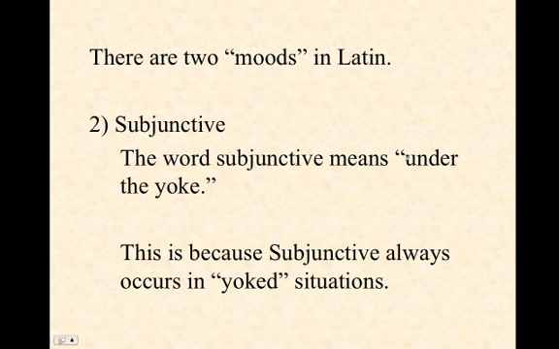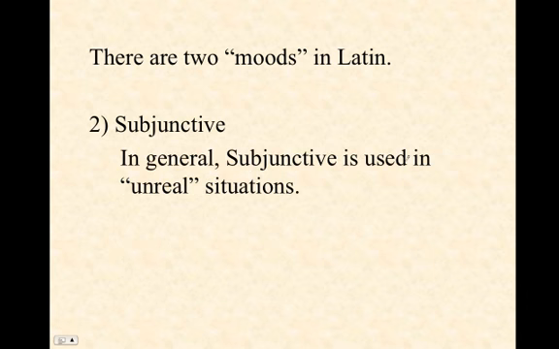Unlike the indicative, the subjunctive in some way is describing something that is not truly a real situation, at least yet. Now, the word subjunctive comes from the Latin meaning under the yoke. And you're going to see that subjunctive appears in what we could call yoked situations. It's going to be situations where it is a clause that is subordinate in some way to something. In general, subjunctive is used in unreal situations.